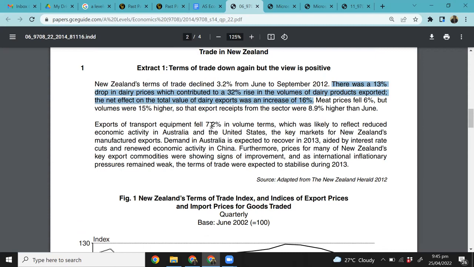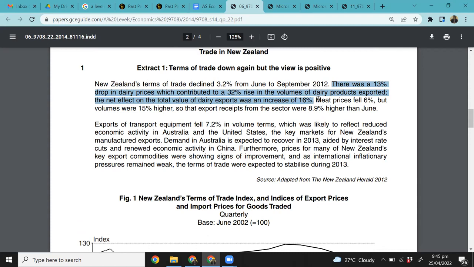So the rise in volume, the rise in quantity, is 32%, which is greater than the decrease in price, which is 13%, right? And overall, the net value of dairy products export increased by 16%, right? So the volume is increasing and the export revenue is increasing. So that's a good thing, right? Because it's more elastic demand.